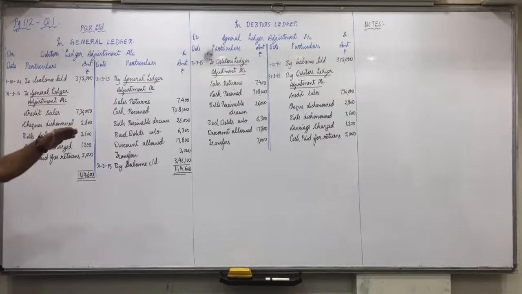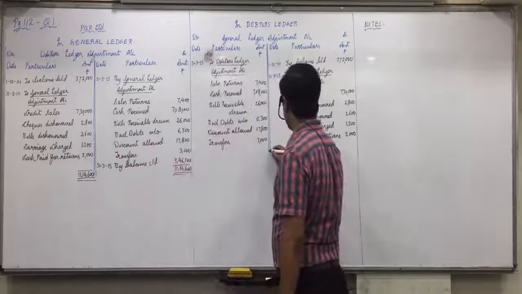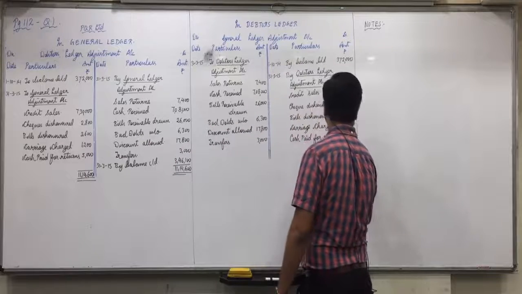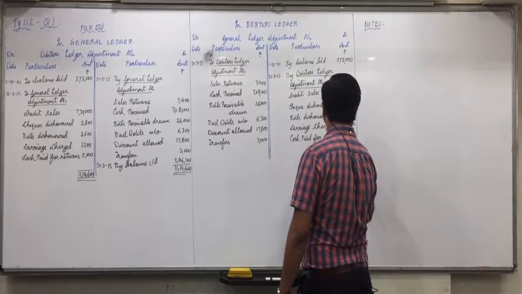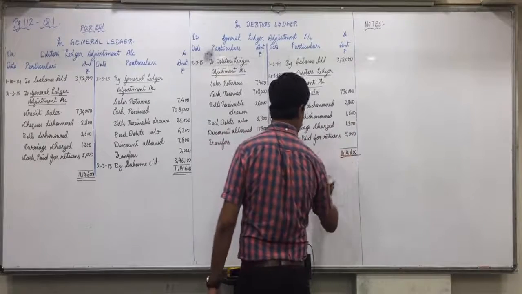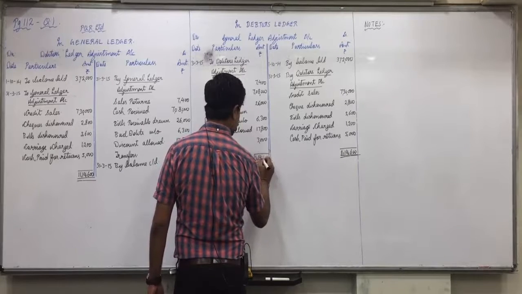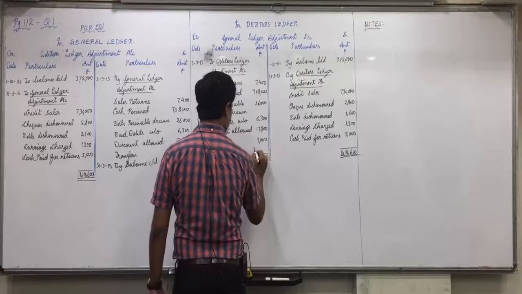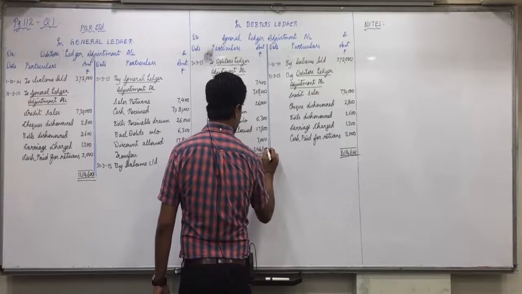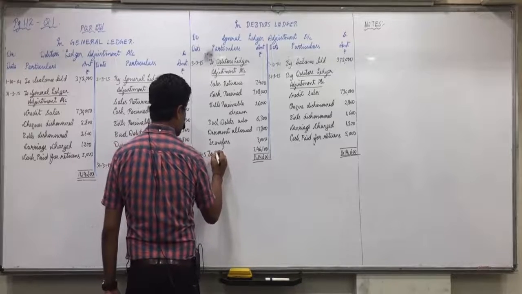And the same balance will come in general ledger but on the opposite side, because everything we have recorded in both the accounts on opposite sides. So here debit side total was more, here credit side total will be more. Credit will come to 14,600, and balance will remain 31,315, balance carried down.